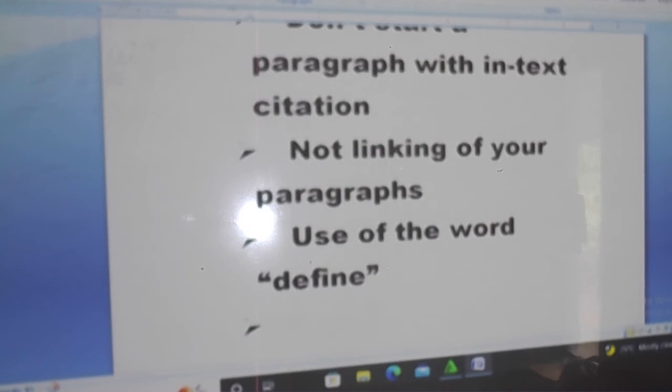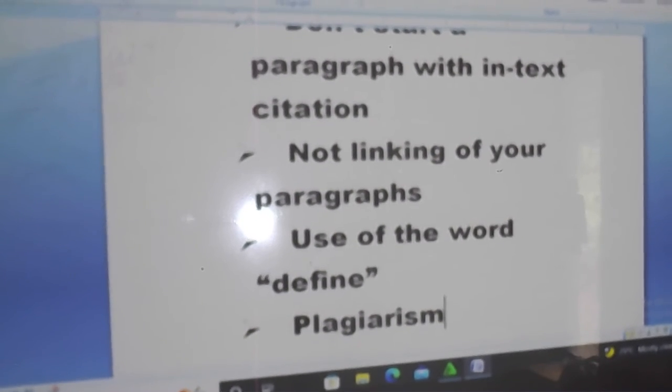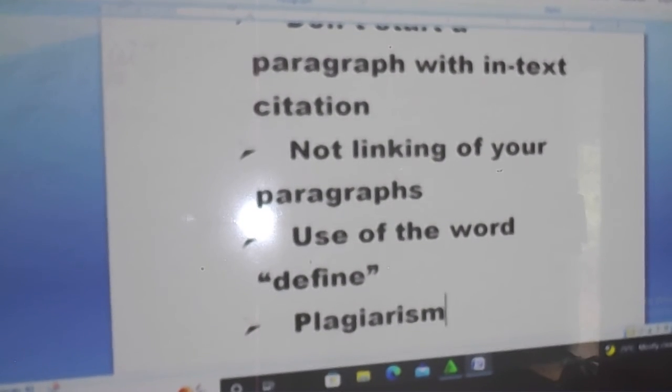Another thing you have to avoid is plagiarism. In your background, avoid plagiarism. Stop doing copy and paste work. When you see any point that you want to make use of, like you see Chukwuemeka 2015 statement on the meaning of achievement, don't just copy and paste it. No, Turnitin will not allow you to go. Turnitin will strictly highlight it as a plagiarized statement. So you have to paraphrase it.